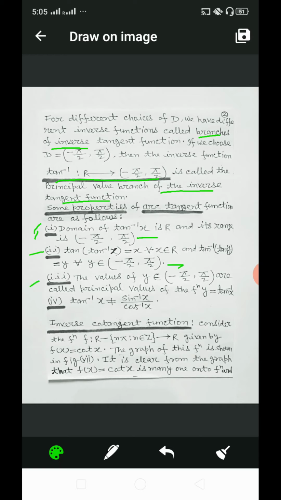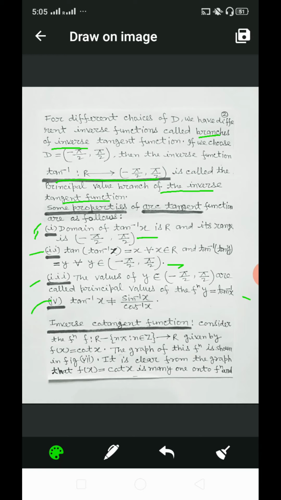Third, the values of y belonging to the open interval -π/2 to π/2 are called principal values of the function y = tan inverse x. And fourth, tan inverse x is not equal to sin inverse x by cos inverse x.